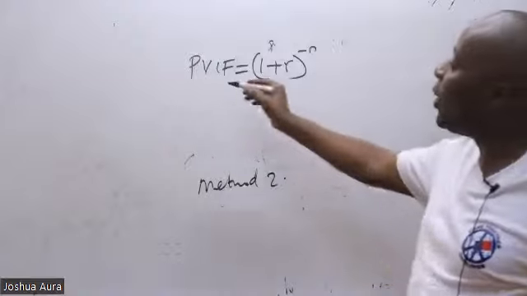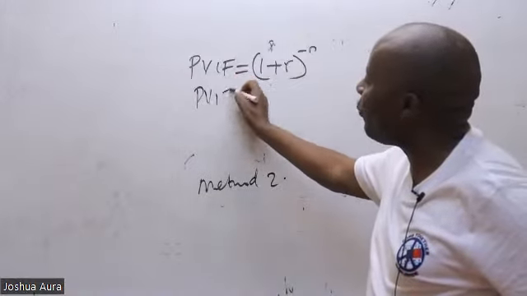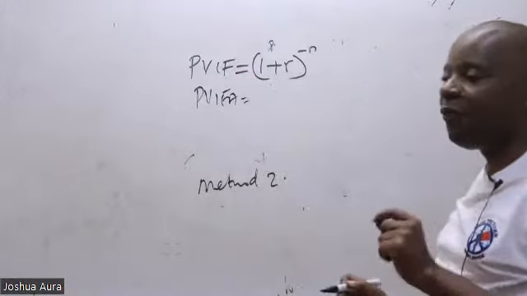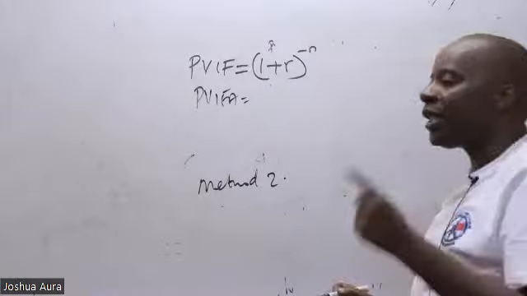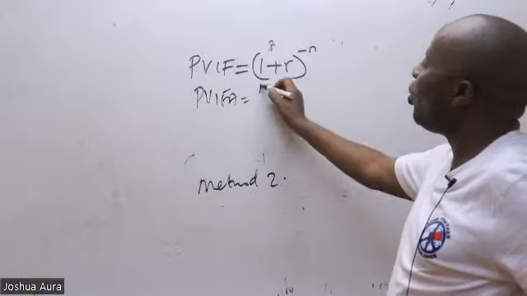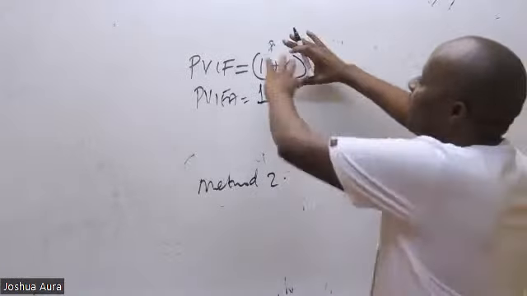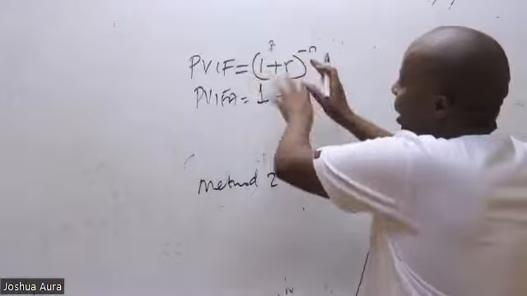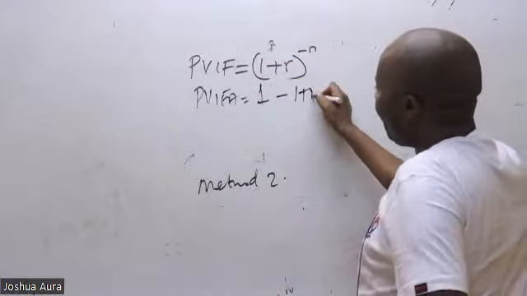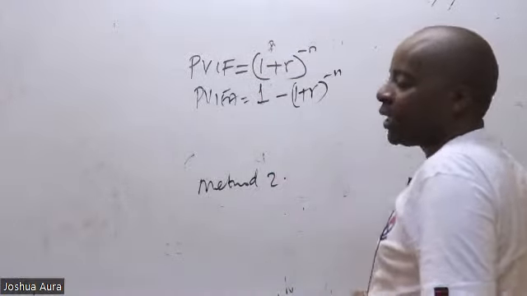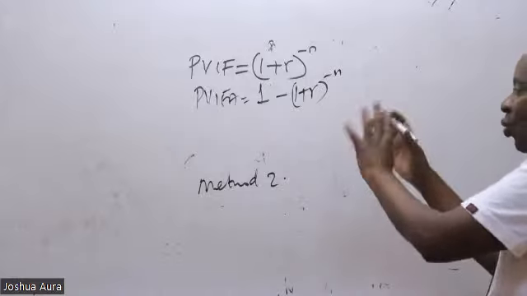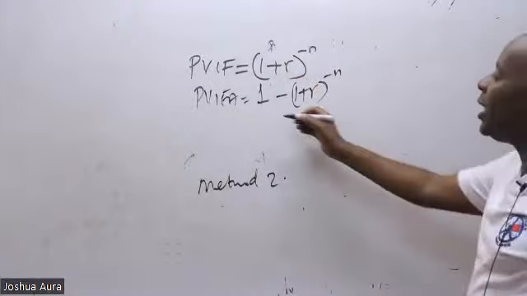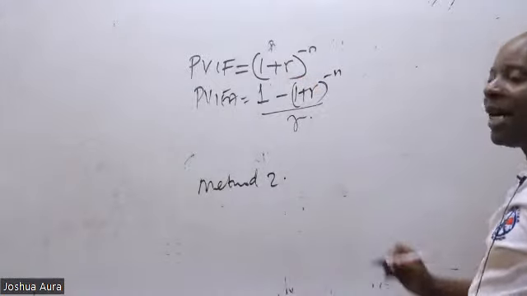And then I also went ahead and taught you an important formula that we call the PVIFA, for the annuities, for the regular amounts. For PVIFA, you will always take 1 minus the smaller formula, and the smaller formula is 1 plus R raised to negative N. So 1 minus this, and then everything is to be divided by R.